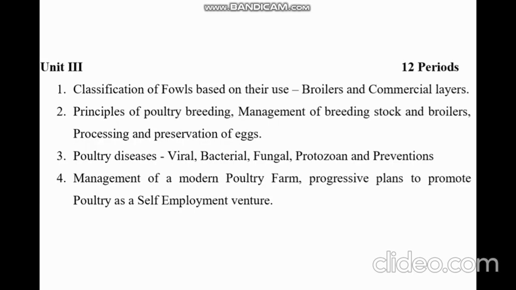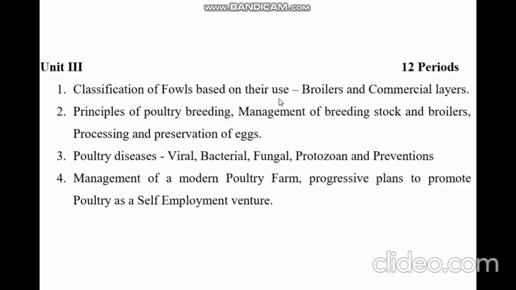What is there in this unit and what do you have to study? The basic aspect of this unit or this paper is how you can create a self-employment venture through studying poultry farming, because many of us are from a farmer background, and this is a very good side business for farmers, and all the facilities are provided to farmers if they want to pursue this business. Let us see what you have to study basically.